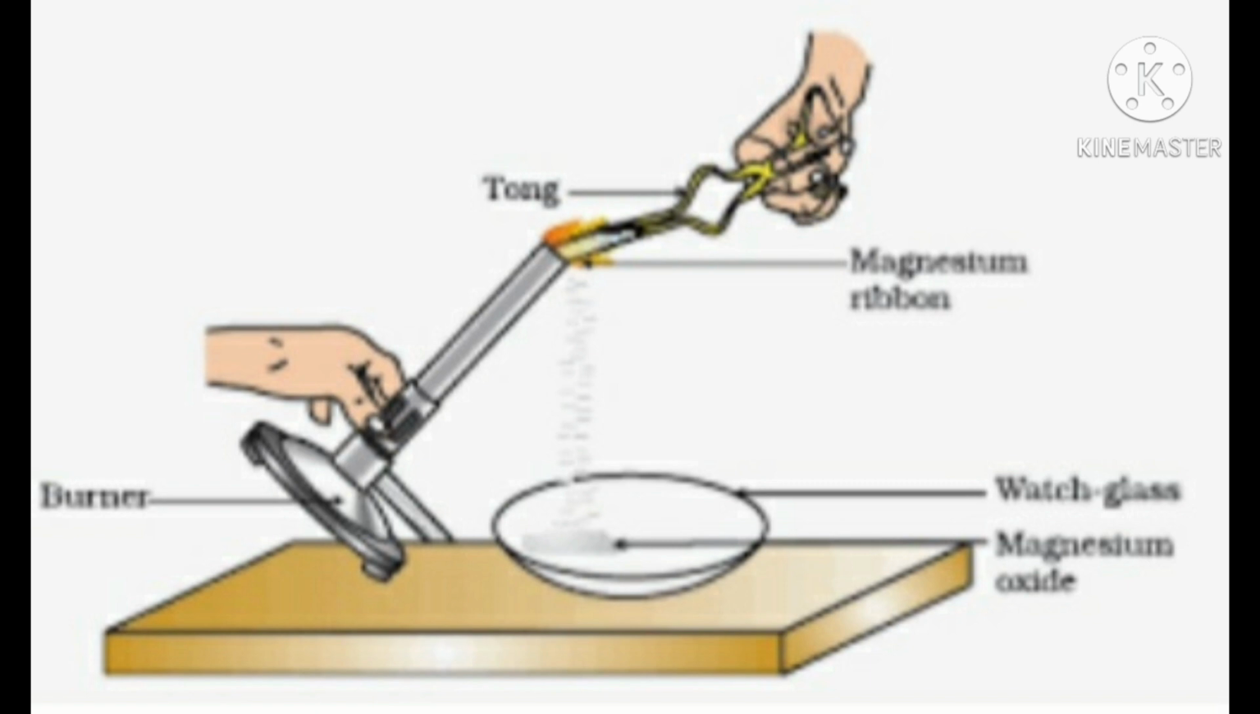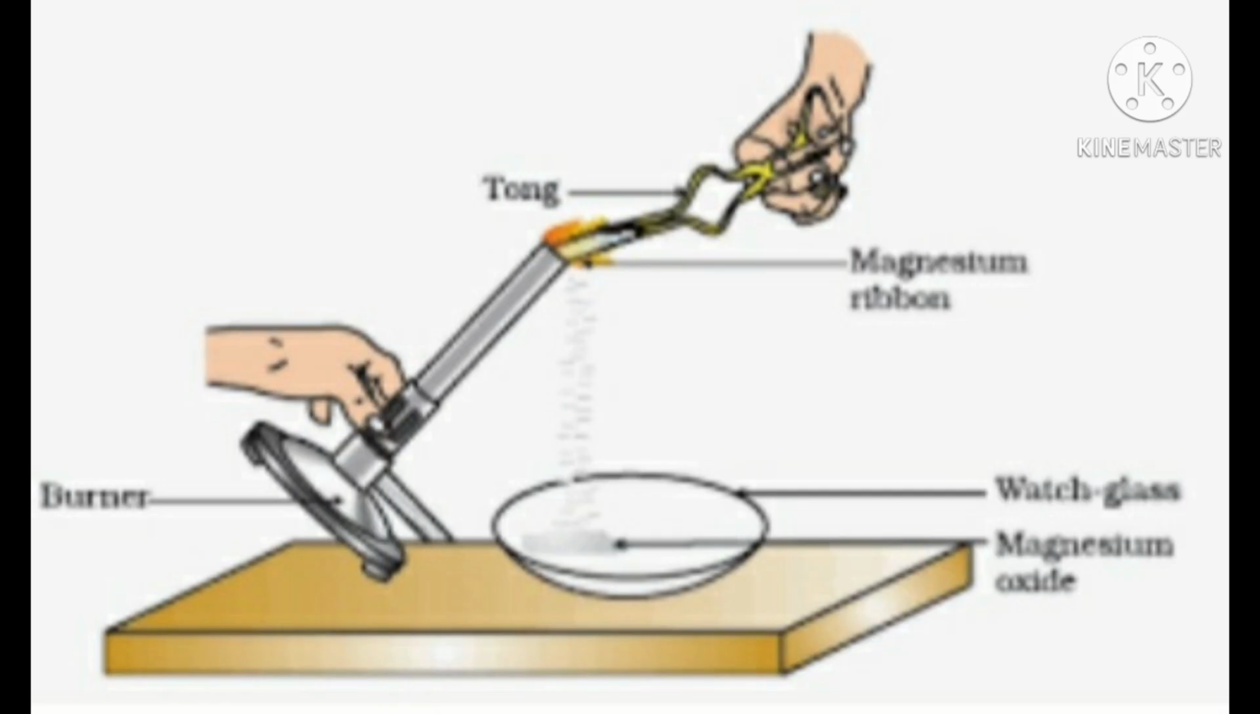When a magnesium ribbon is heated, it burns in air with a brilliant white light to form a powdery ash called magnesium oxide. Thus, magnesium oxide is a new substance. So, burning of magnesium ribbon is a chemical change.